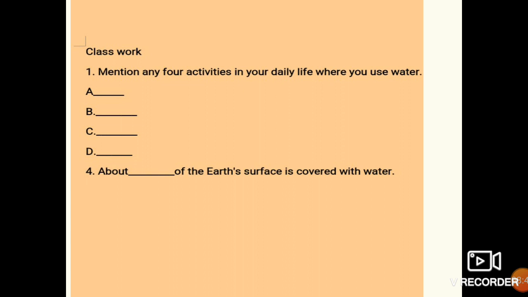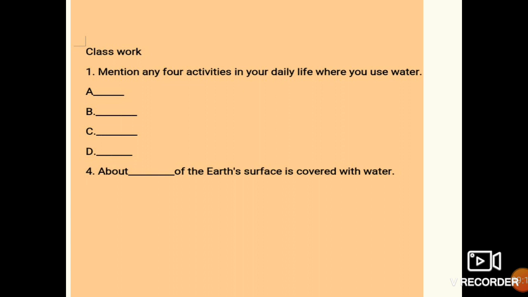And the next one is the fill in the blanks of do you know. You have just read about dash of the earth's surface is covered with water. Answer is 3/4. You have just read in do you know. Write 3/4 of the earth's surface is covered with water. These are the 2 questions for your classwork.